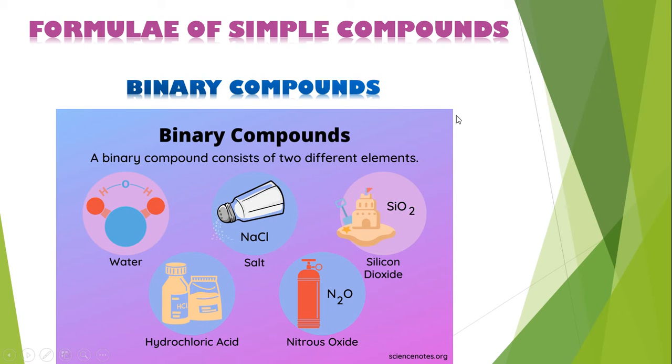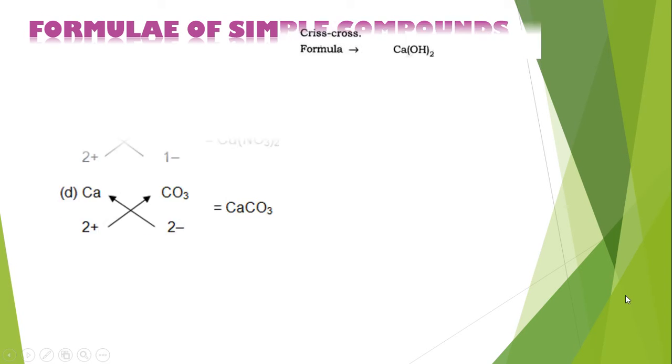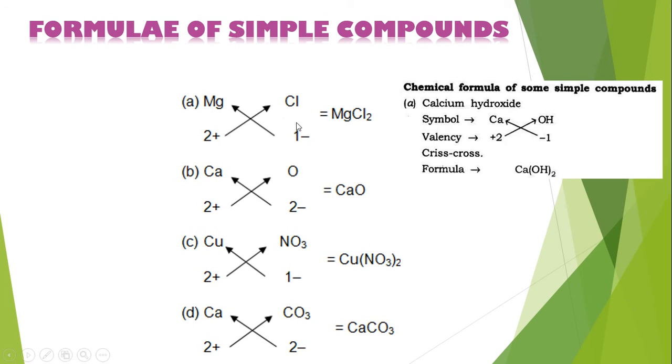Binary compounds consist of two different elements, for example water, which is H2O, salt NaCl, and nitrous oxide, that is N2O. In this way we have to form the formula.